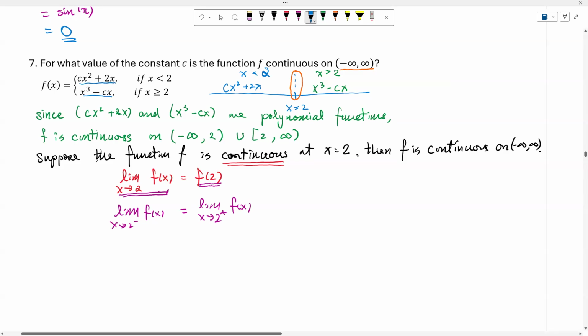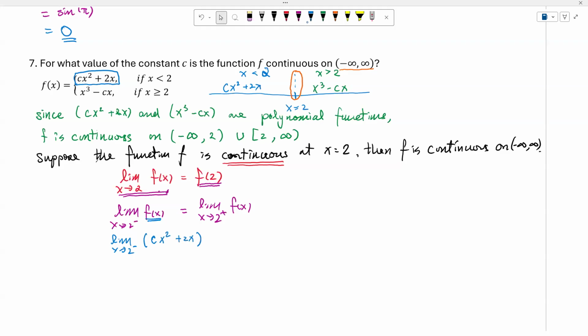For the limit as x approaches 2 from the left, we need to work with this function here, so I would like to write down cx squared plus 2x, which is equal to the limit as x approaches 2 from the right of this function. From the right, it must be this one, so I would like to work with x to the power 3 minus cx.